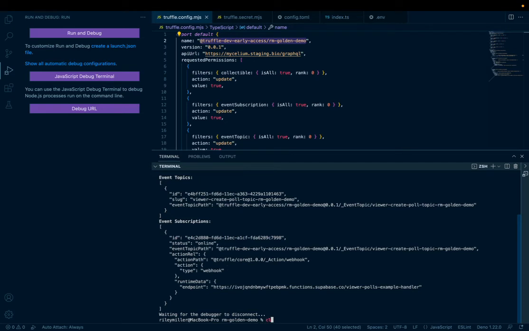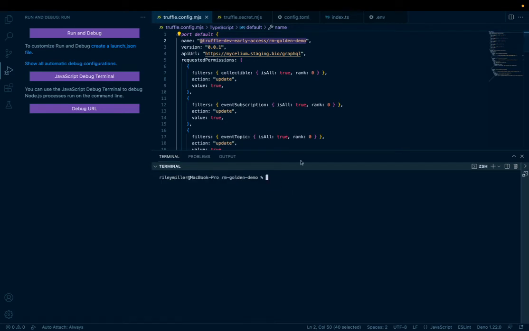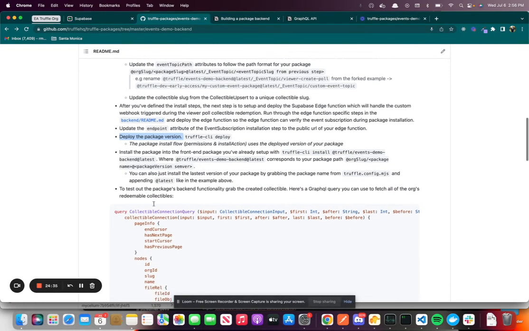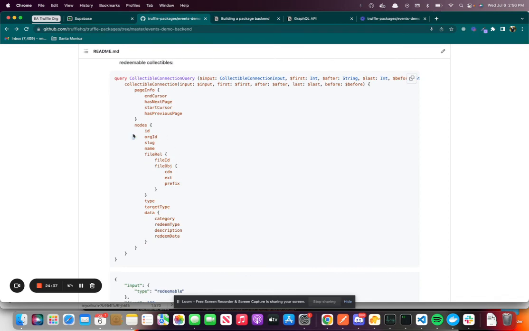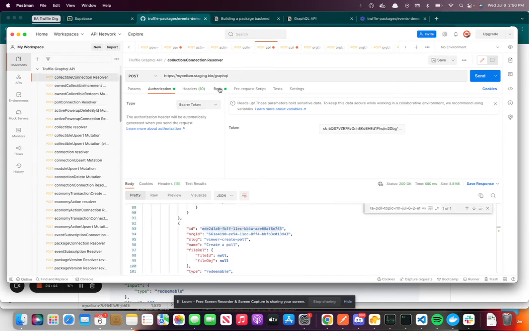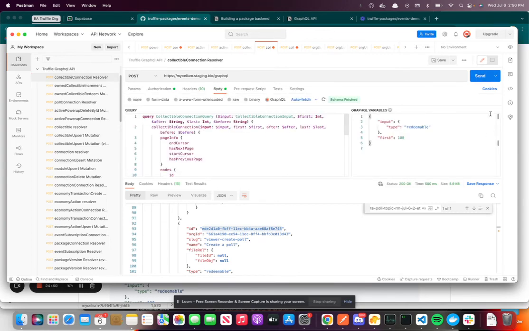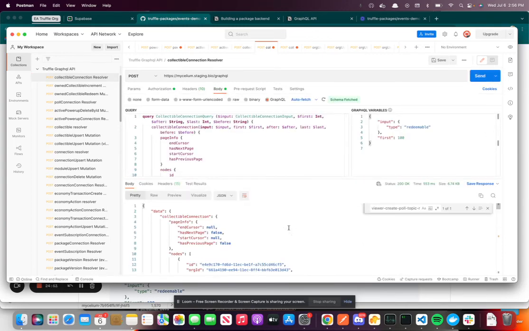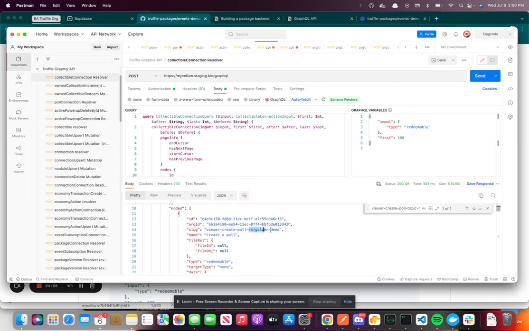So we're going to do that next, now that our package has been installed on the Dev Early Access org. So what we're going to do, we're just going to grab the collectible connection query to go and view all the collectibles on the org. I actually already have this set up in Postman. So we're going to go and pass in that query. And there it is, RM Golden Demo. So this is our collectible that we just created.